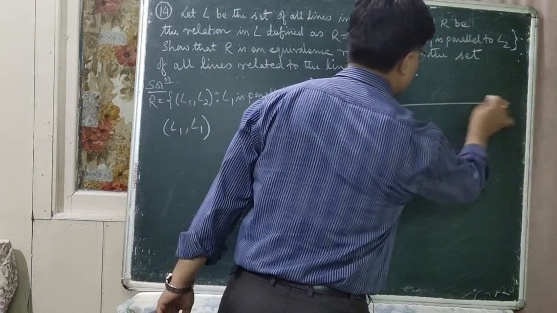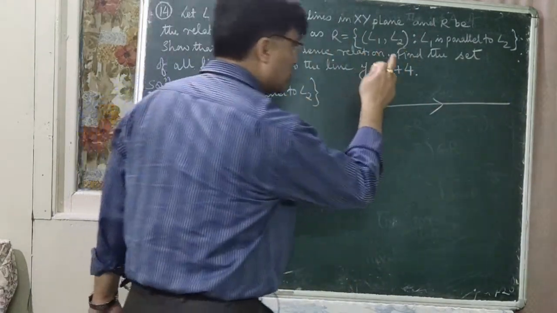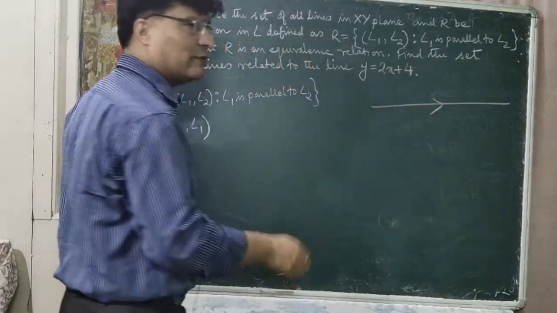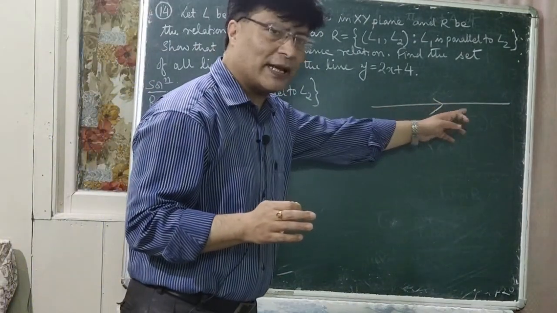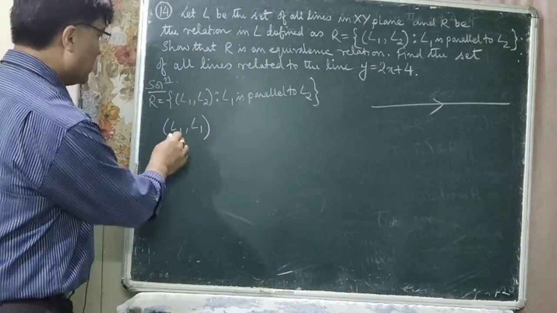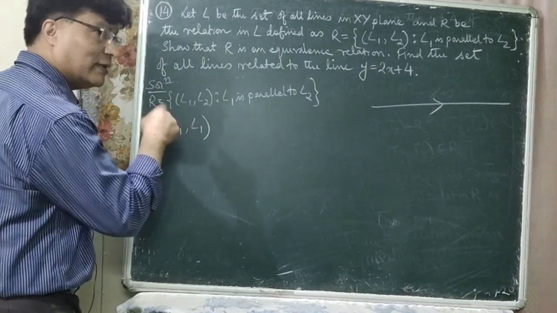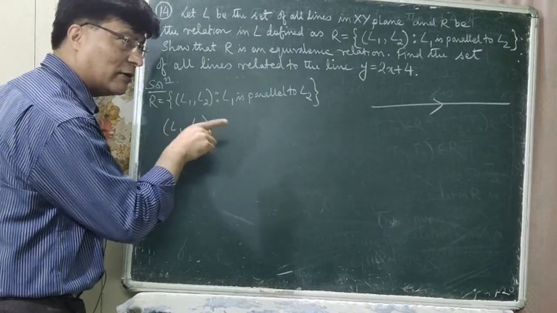If you take a line, can you say that that line is parallel to itself? So we are taking this line. This given line is parallel to itself. Yes, you can say it. That means L1 is parallel to itself.